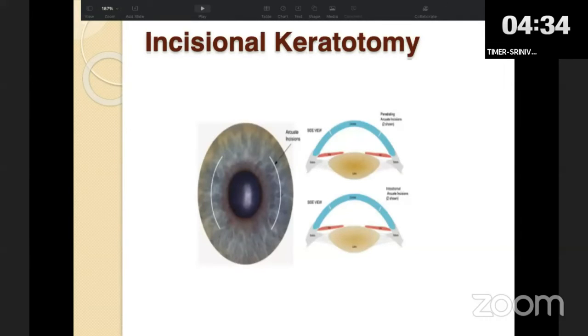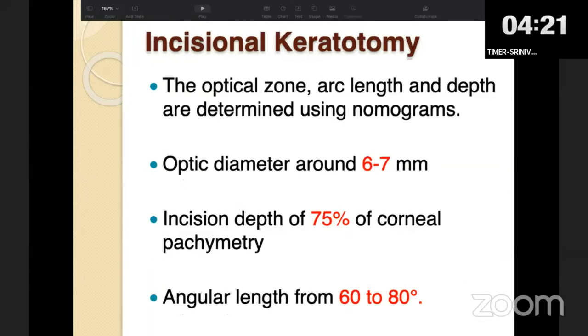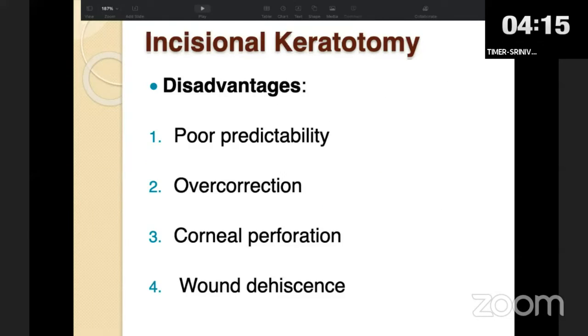So the incision is usually placed in the graft-host interface or in the donor cornea, usually not in the host cornea. This can be done either manually, mechanized, or with femtosecond laser. And there are various nomograms to decide it, so I'll not go into it. But one of the major disadvantages with incisional keratotomy is its poor predictability and the chances of corneal perforation or wound dehiscence.